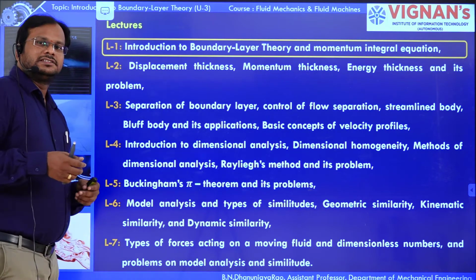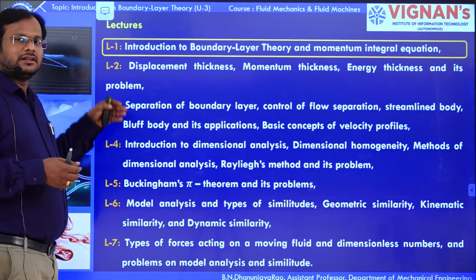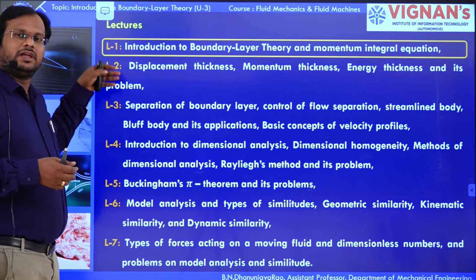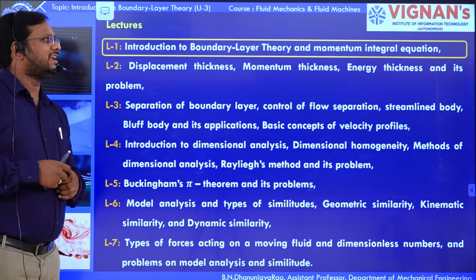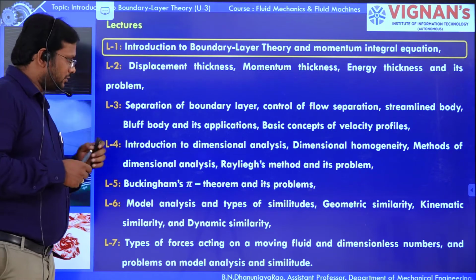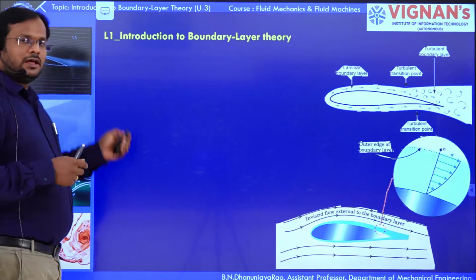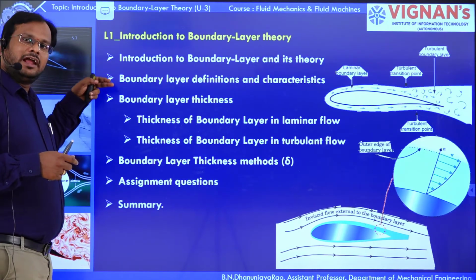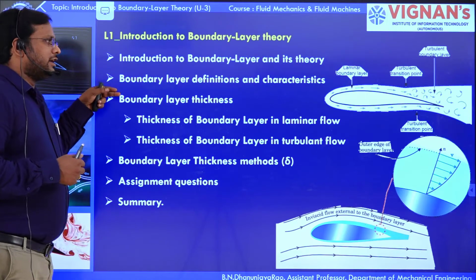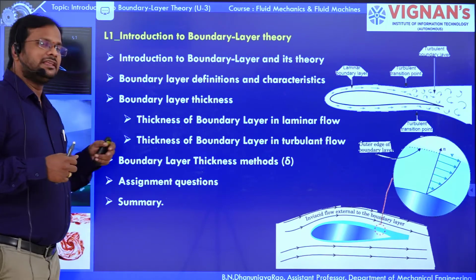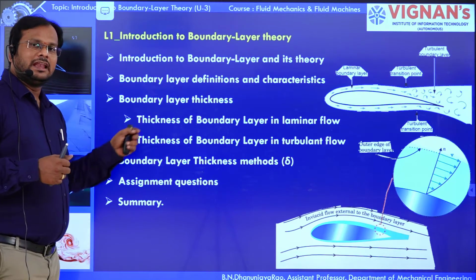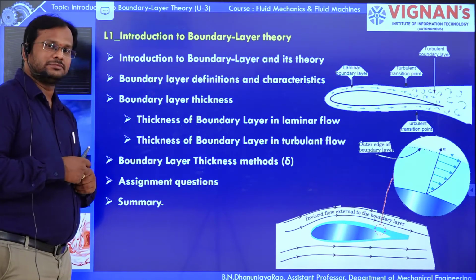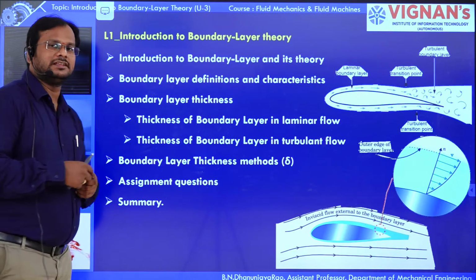Here are the 7 lectures from unit number 3. Lecture 1, 2 and 7. So now we are in lecture number 1: introduction to boundary layer theory, momentum integral equation. These are the contents from lecture number 1: introduction to boundary layer and its theory, boundary layer definition and characteristics, boundary layer thickness, thickness of boundary layer in laminar flow, thickness of boundary layer in turbulent flow, boundary layer thickness methods, assignment questions, and a summary.